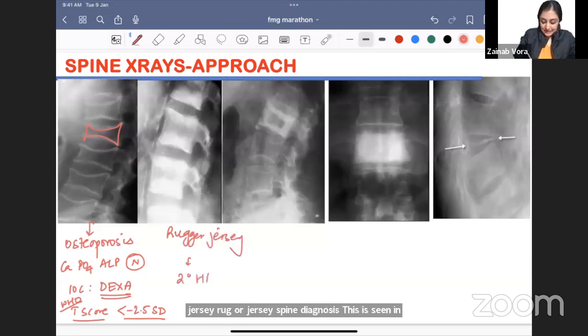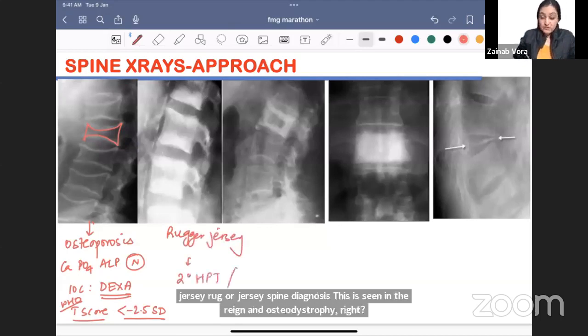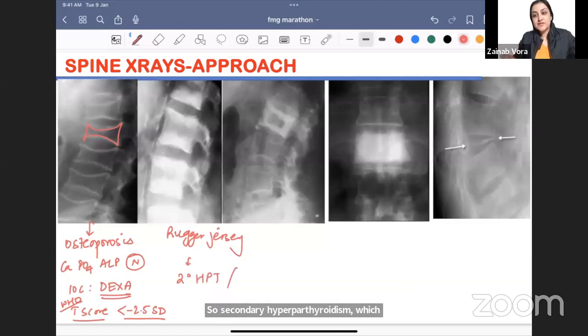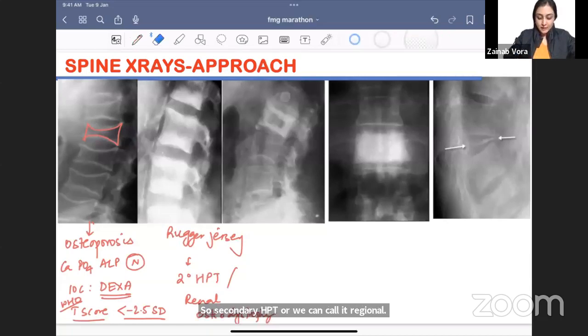So secondary hyperparathyroidism, which is hyperparathyroidism seen in patients with renal failure. So secondary HPT, or we can call it renal osteodystrophy. ठीक है, बहुत बढ़िया. Next देखो, what are we seeing?